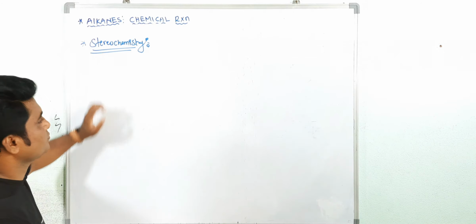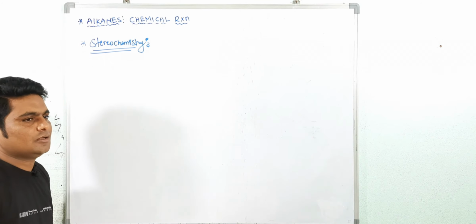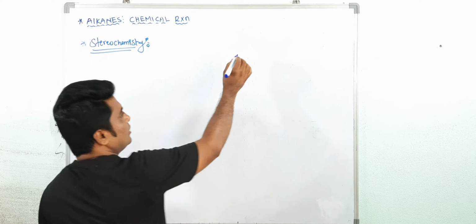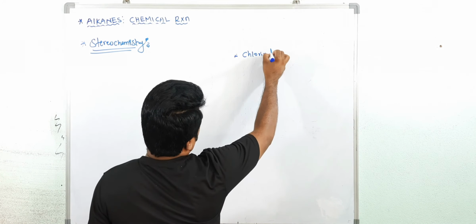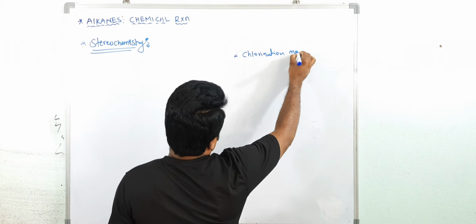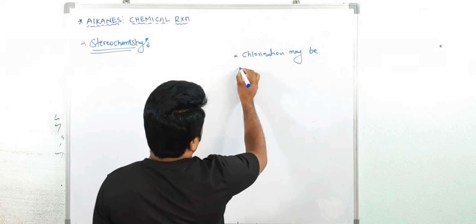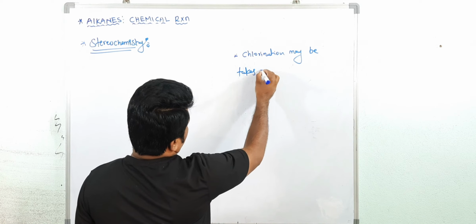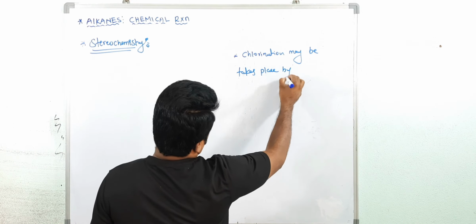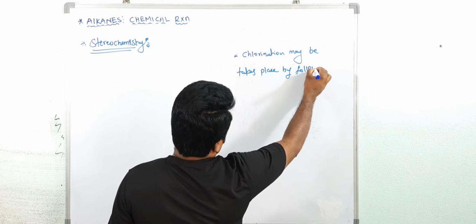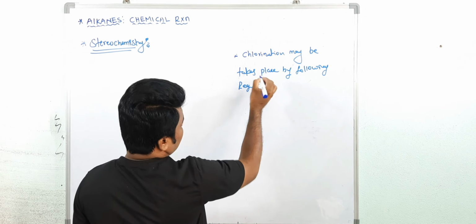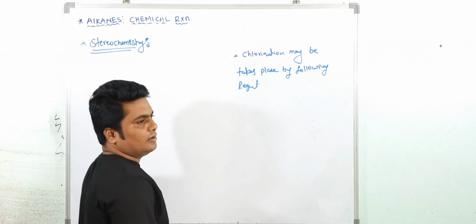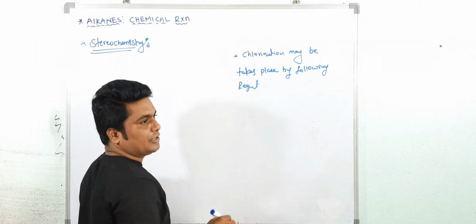Before stereochemistry, one important point to note down. Chlorination may take place by the following reagents, because sometimes they will ask which of the following reagents you will use for the free radical substitution reaction of chlorination.